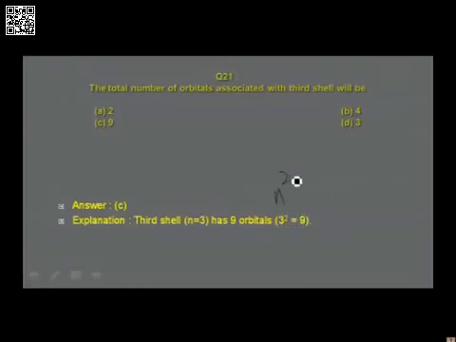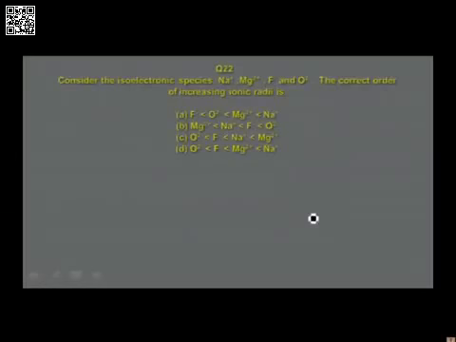What is that? n square is equal to 3 square, that is equal to 9. So the number of orbitals in the nth orbit is given by n square, that is equal to 3 square, that is equal to 9, and that answer is given in option C. That is the correct answer. Go to the next one.